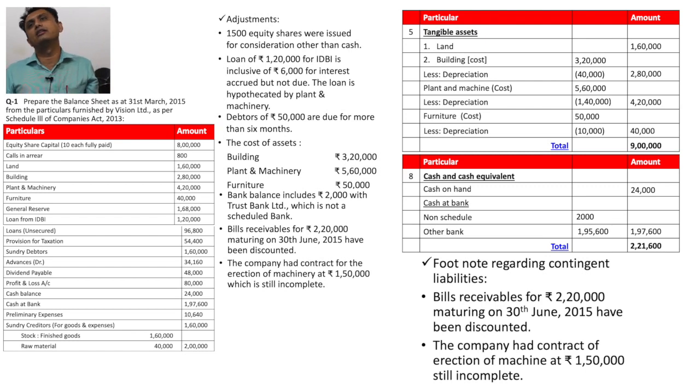We write it down separately, and it is our contingent liability. The company had a contract for the erection of machinery at 1,50,000, which is still incomplete, not started. It is an irrelevant item, so we write a specific note for that, under contingent liabilities.